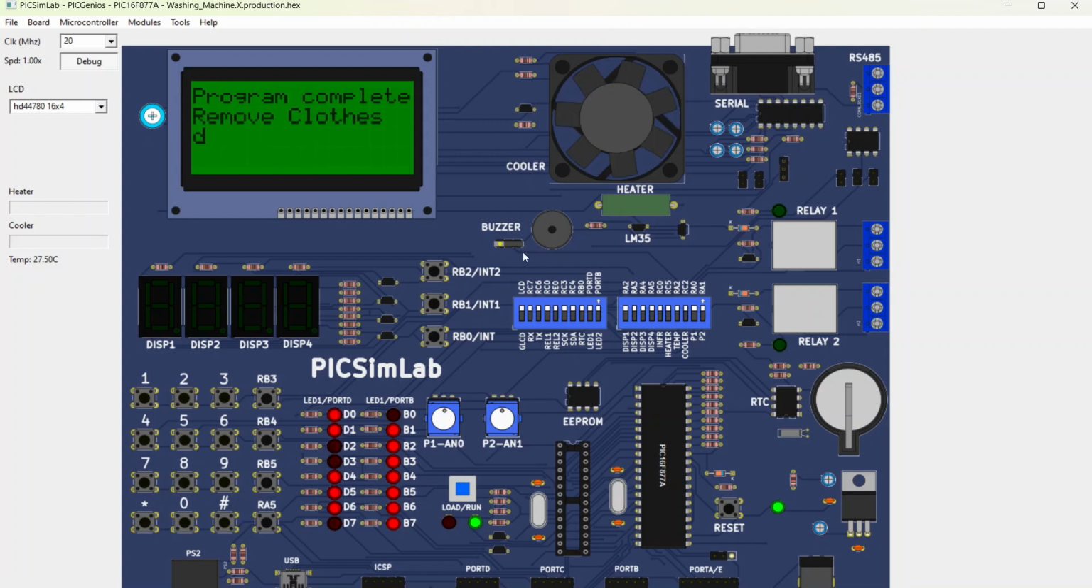And the buzzer is again giving alert that the simulation is completed. We need to remove the clothes. And the program again started. So this is how we do the simulation of the washing machine using the PICSim lab.